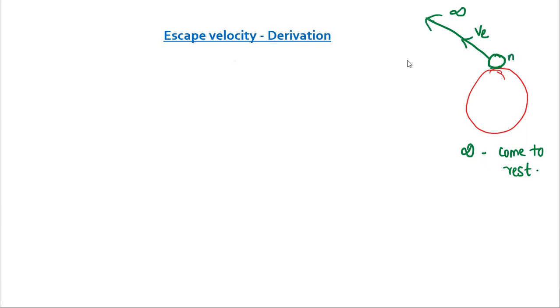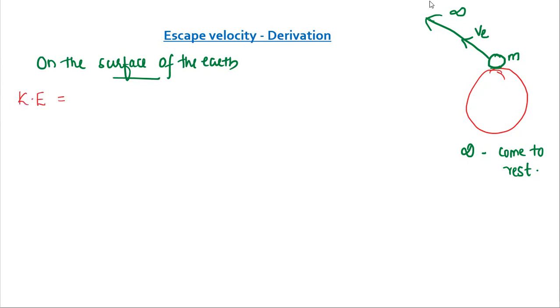So consider an object of mass m on the surface of the earth. We are throwing the object with kinetic energy. First, we will consider the surface of the earth. We are throwing this object with initial velocity equal to escape velocity, so the body has kinetic energy. The kinetic energy formula you know is half mv square.